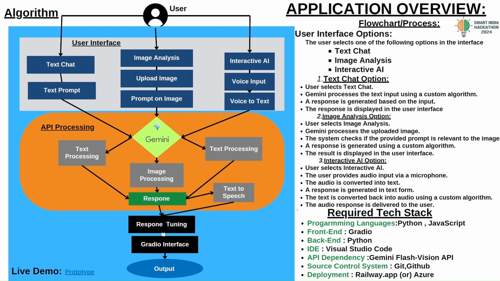So this will be a loop until the user wants to exit. So the user gets the feel like he is interacting with a human.